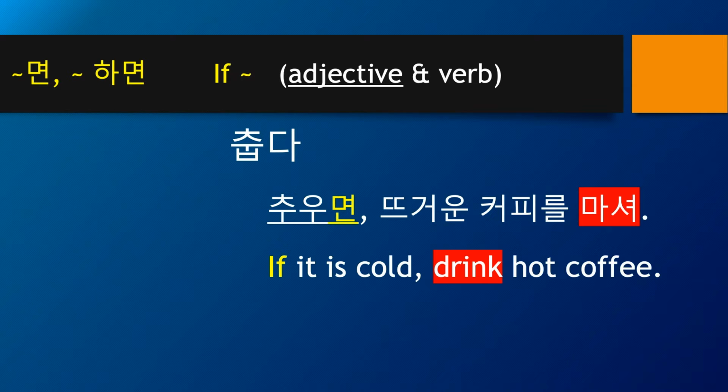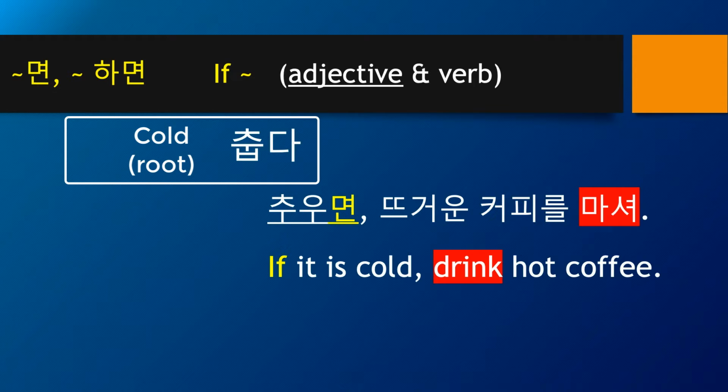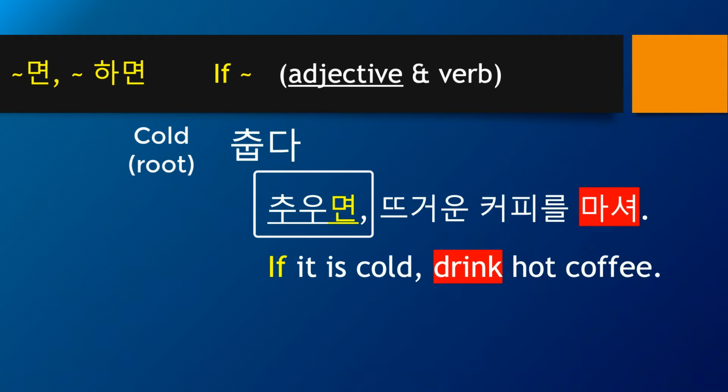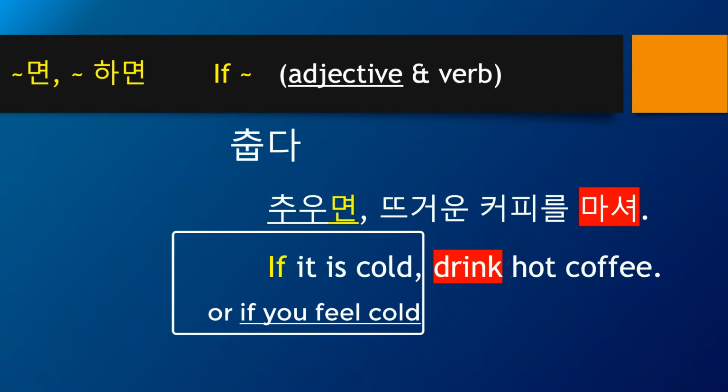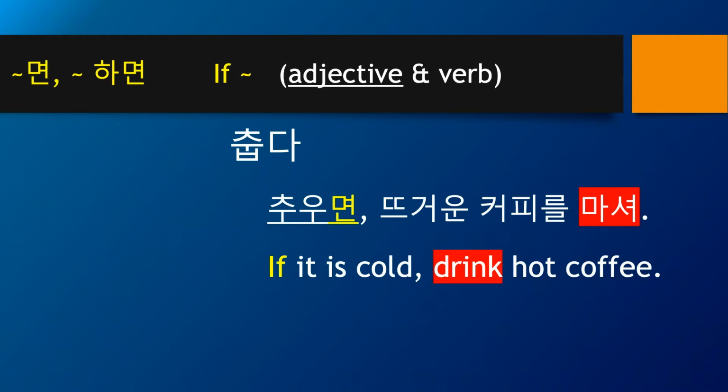Okay, a similar case here with 춥다. 춥다 is a root word for cold. So when you say 추우면, 추우면 is a variation of 춥다 by adding the tail character 면. So it means if it is cold or if you feel cold, then 뜨거운. 뜨거운 is an adjective from the root word 뜨겁다. 뜨거운 coffee means hot coffee.